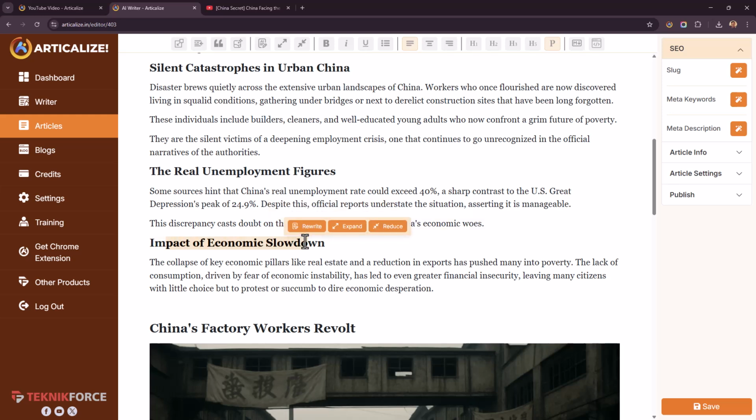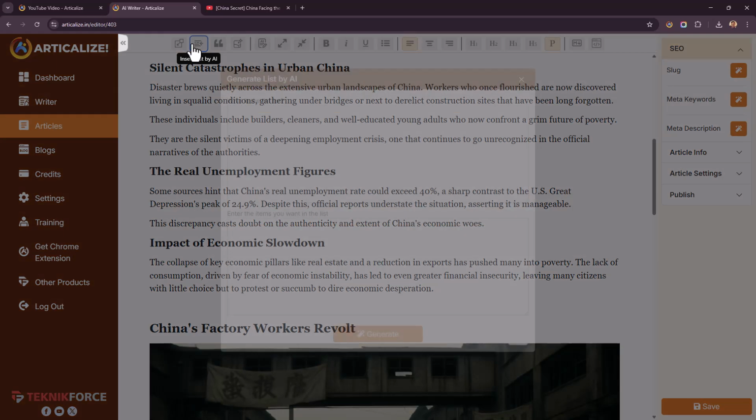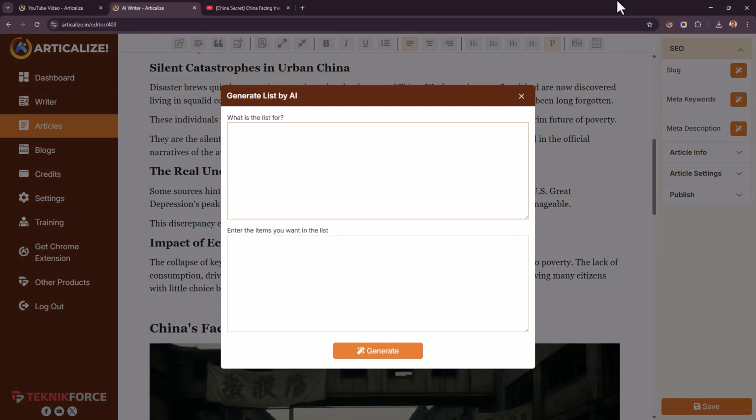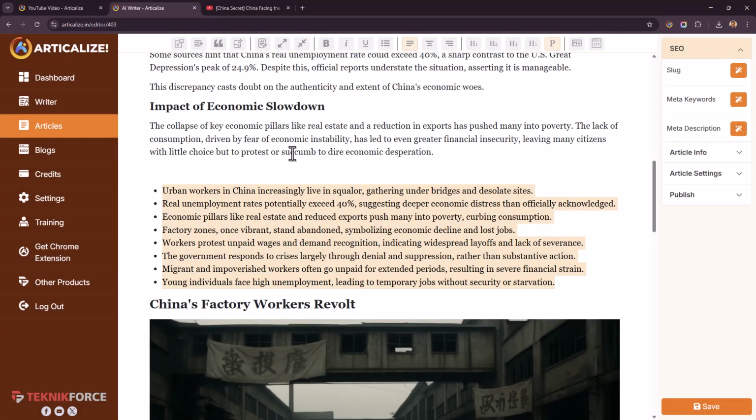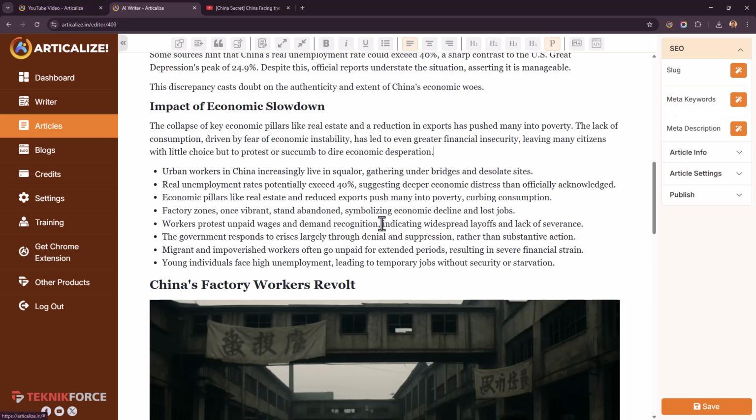For example, let's say we want to create a list for this particular subhead. No problem, just go into Articleize, then click on Insert List with AI, and you can just type impact of economic slowdown in China. And if you want to include any items, you can. If you want to instruct AI about what kind of items to include, you can do that too. Once you're ready, just click on generate, and you get the list right away. And click on use. If you wanted to change anything, of course you can. Format the article as you want.